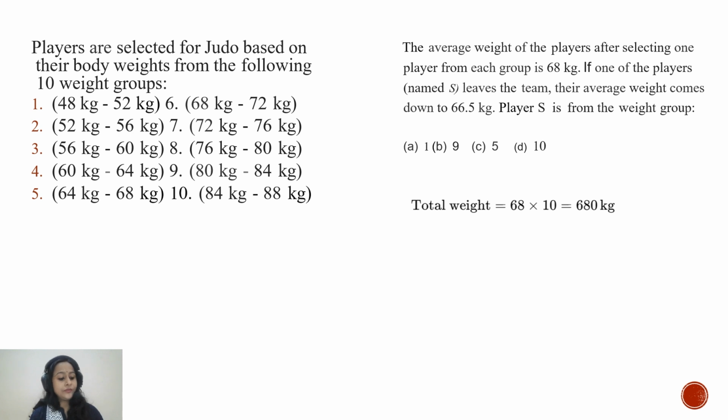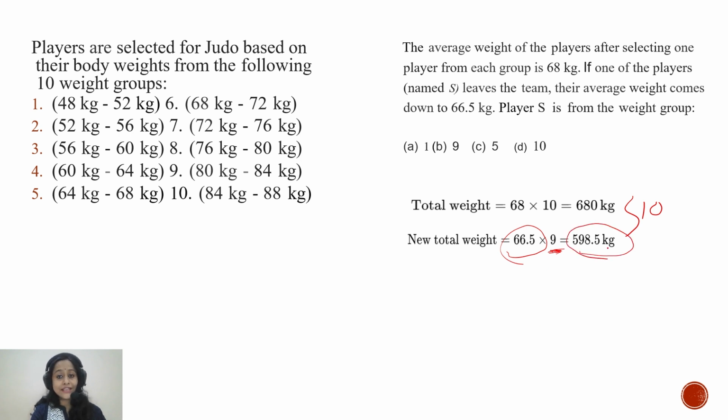Now, since one player S left the team, the new average is given as 66.5 kg, and there are only 9 players left. So our total weight in that case will be 66.5 into 9, equal to 598.5 kg.